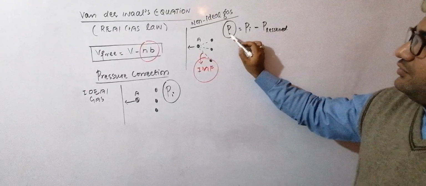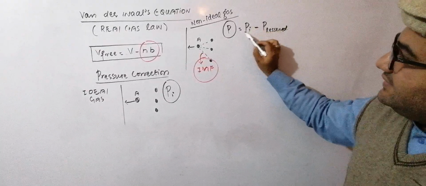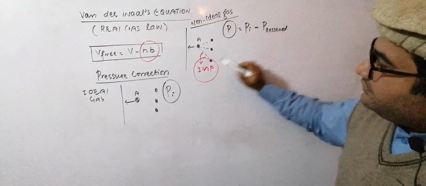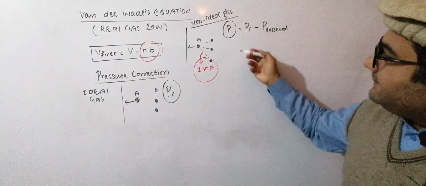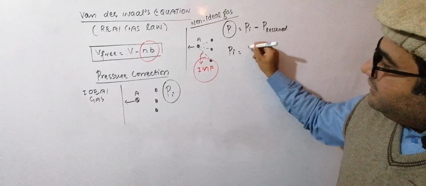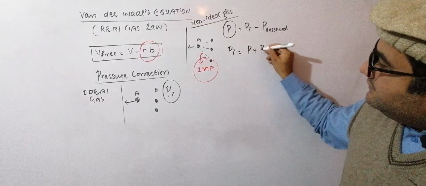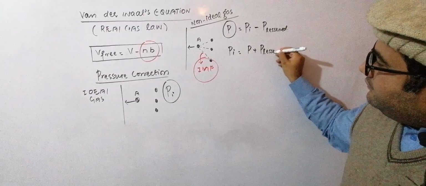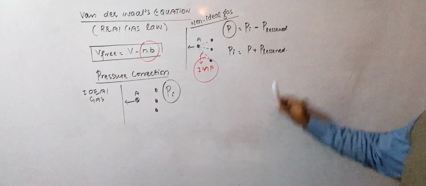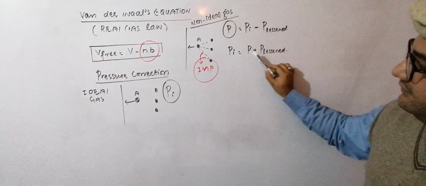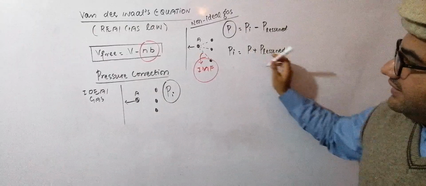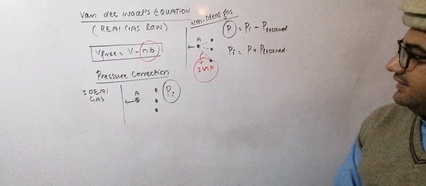It means the pressure of non-ideal gas is less than the pressure of ideal gas, and this pressure lessened is due to these intermolecular forces. So from here, the pressure of ideal gas will be equal to P plus P lessened. It means if you add this lessened pressure because of the intermolecular forces into the pressure of the non-ideal gas, then you will get the pressure of the ideal gas.